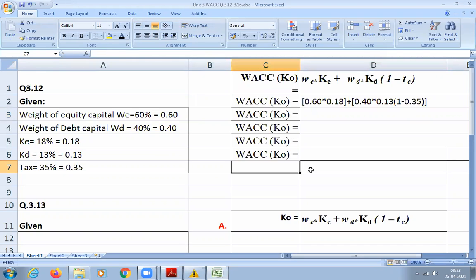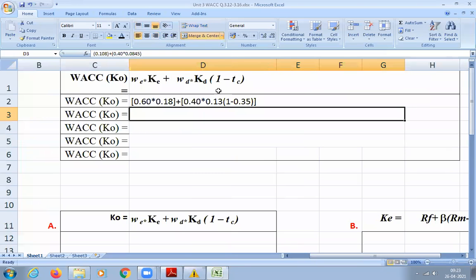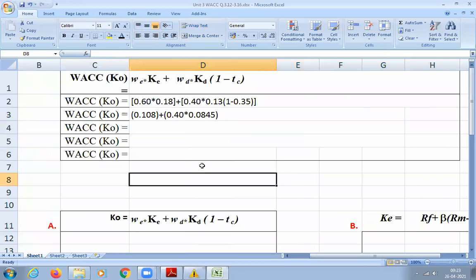Students, please reply. Please, all of you calculate in your calculator. Hello? I just asked you 0.13 into 0.65.